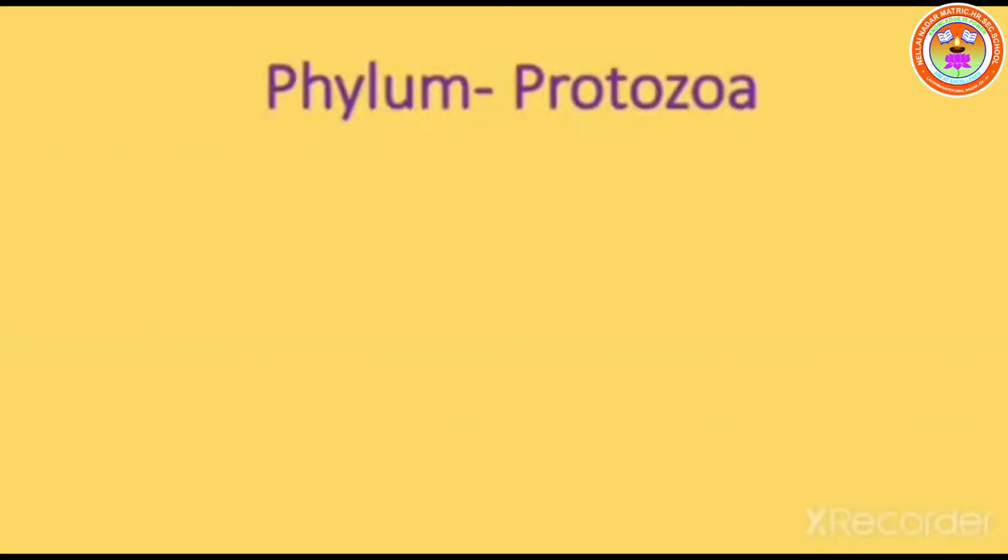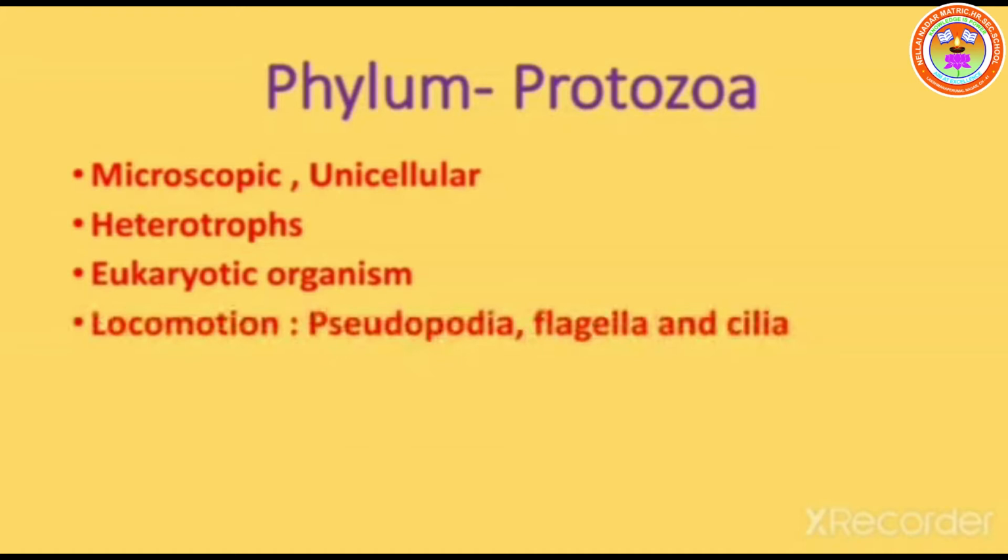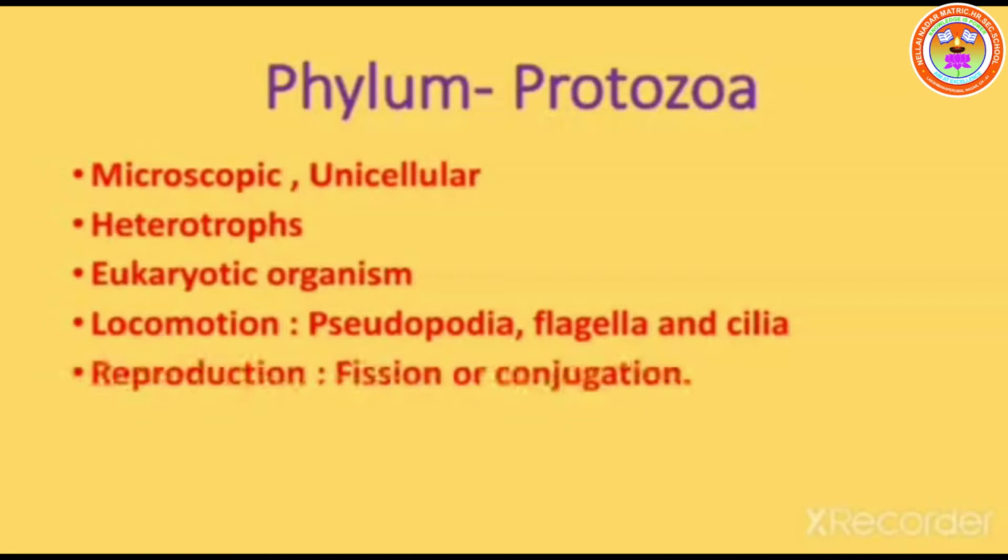General characteristics of protozoa are microscopic, unicellular, heterotrophs, eukaryotic organism, that is, having a nucleus. Locomotion by pseudopodia, flagella, and cilia. Reproduction, fission or conjugation.